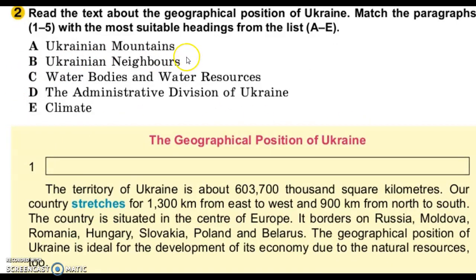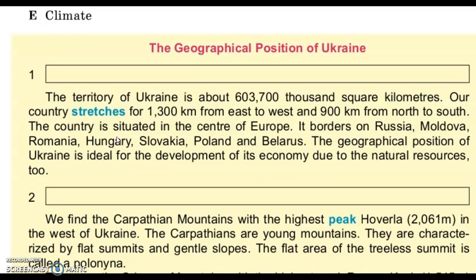Ukrainian mountains – українські гори, Ukrainian neighbors – сусіди України, water bodies and water resources, the administrative division of Ukraine – адміністративний поділ України, and climate – і клімат. So, read the text. The geographical position of Ukraine.